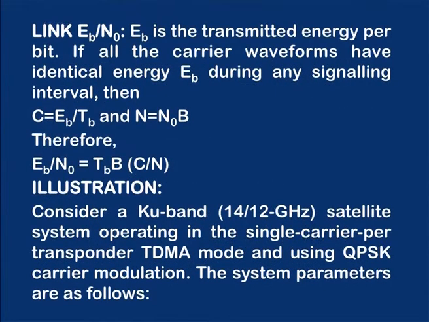Now, the link Eb by N naught. Eb is the transmitted energy per bit. If all the carrier waveforms have identical energy Eb during any signaling interval, then C is equal to Eb by Tb and N is equal to N naught B, because it is affected by AWGN. N naught by 2 is the double sided power spectral density of additive white Gaussian noise. Therefore, Eb by N naught can be written as Tb into B times C by N. C by N is the overall carrier to noise ratio of the satellite link.